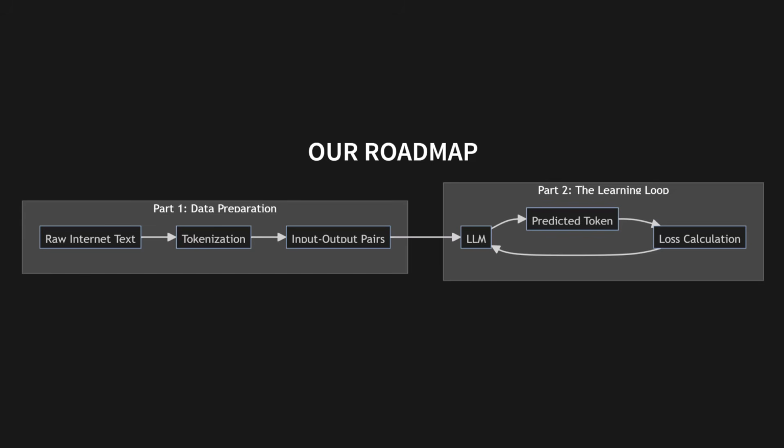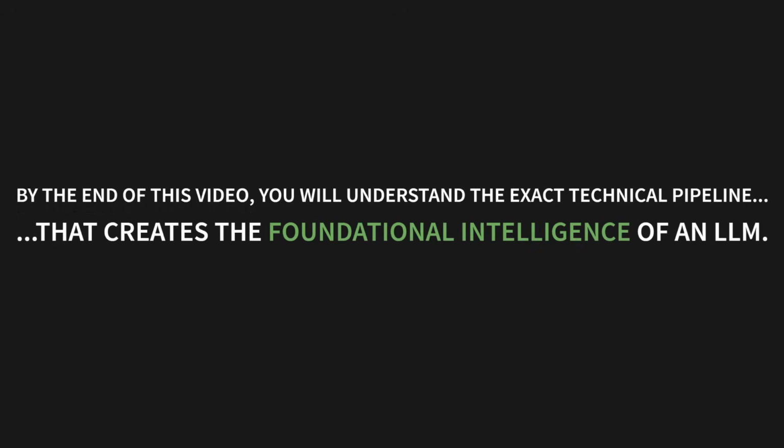First, in Part 1, data preparation, we'll see how to take raw internet text and turn it into millions of structured input and output pairs. The best part? It's completely free. Then, in Part 2, we'll dive into the learning loop. This is where the model predicts a token, measures its own error, and then systematically self-corrects. And it does this billions and billions of times. By the end of this video, you will understand the exact technical pipeline, the one that creates the foundational intelligence of an LLM.